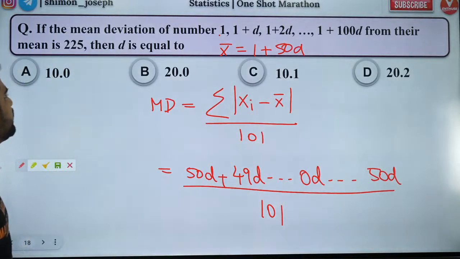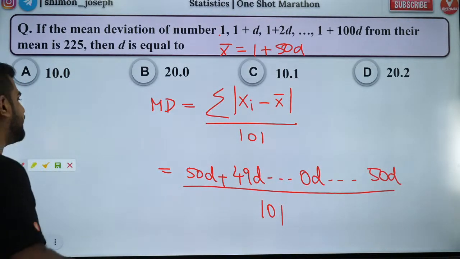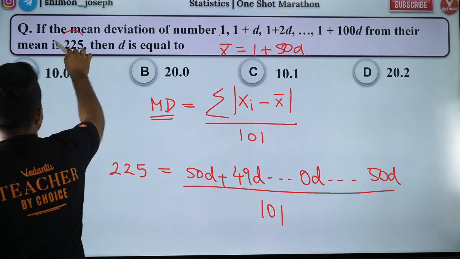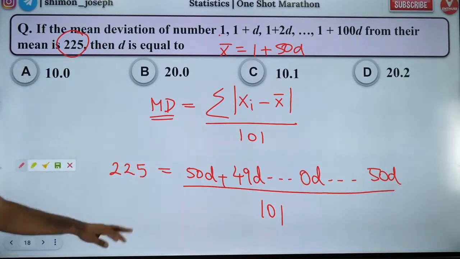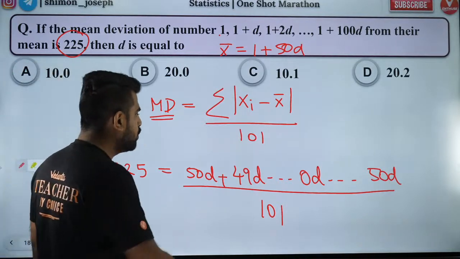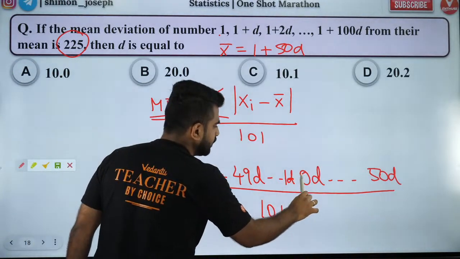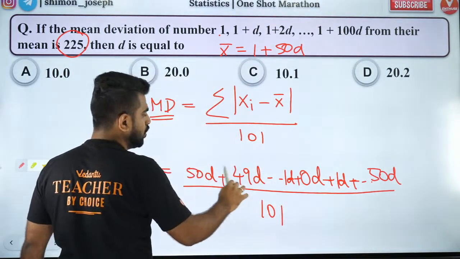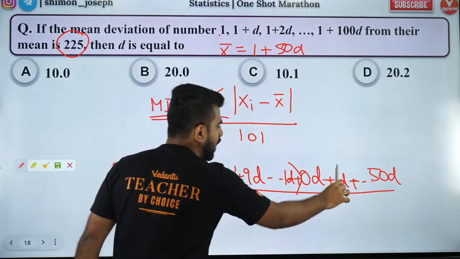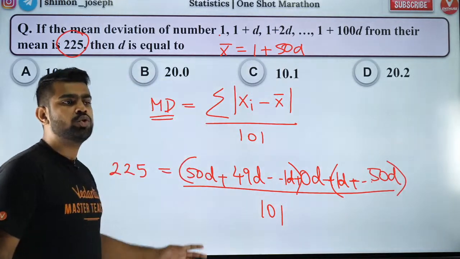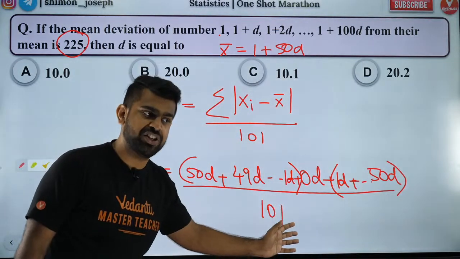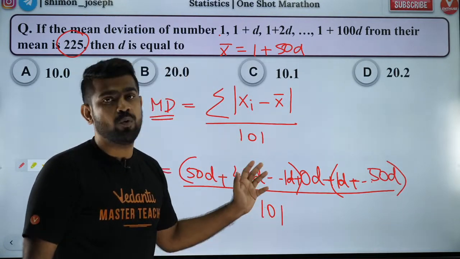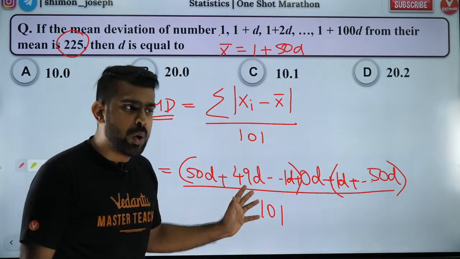So I think you guys can do it. Are you all cool with it? So that's going to be 225. Now you guys can solve it and get the answer. You go all the way from 50d down to 1d, and again it rises from 1d to 50d. So it is twice the summation of 1 to 50. Did you all like it?